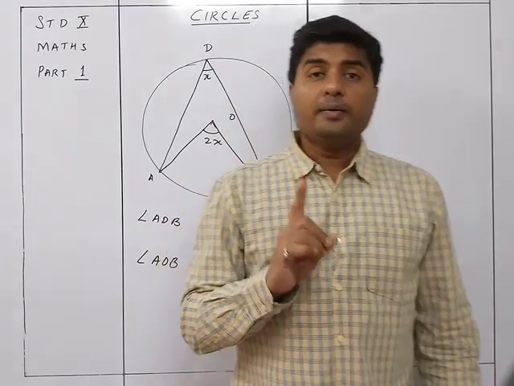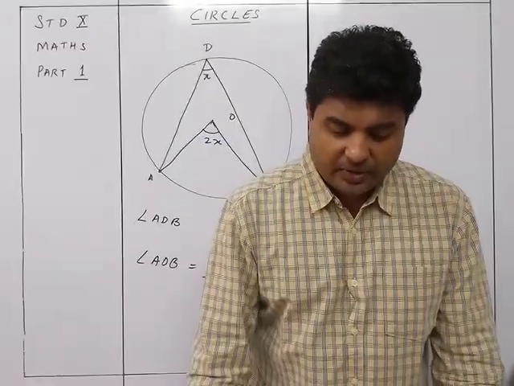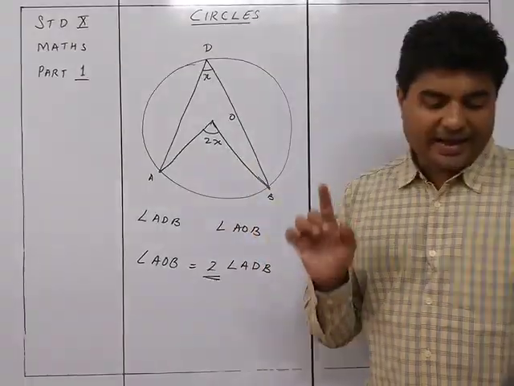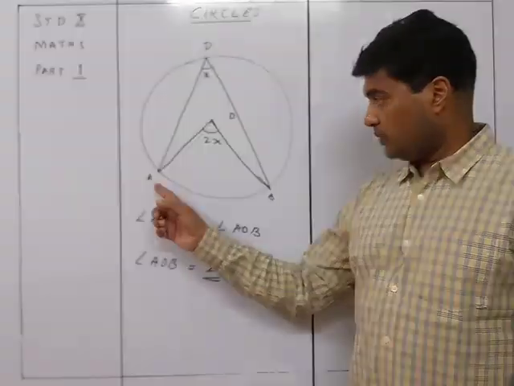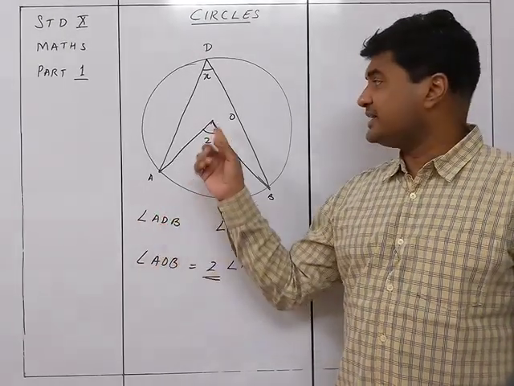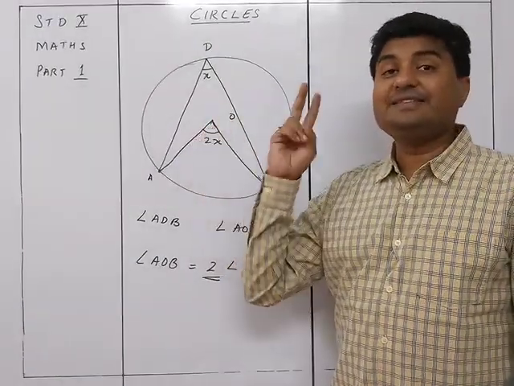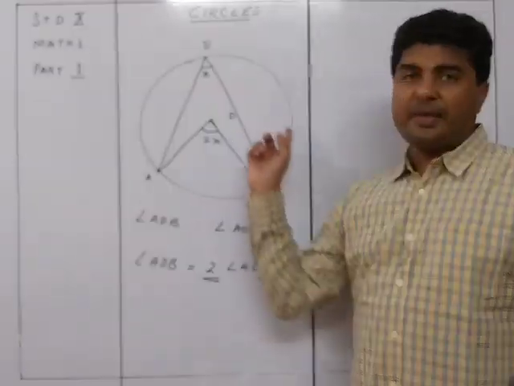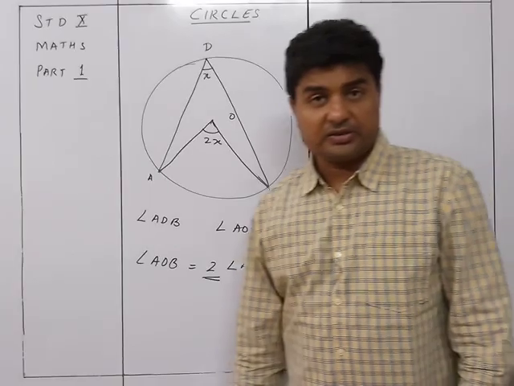Understood the theorem? Let's read the theorem once again. The angle which an arc of a circle subtends at the center is double that which it subtends at any point on the remaining part of the circumference.